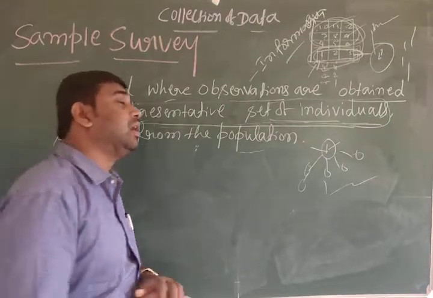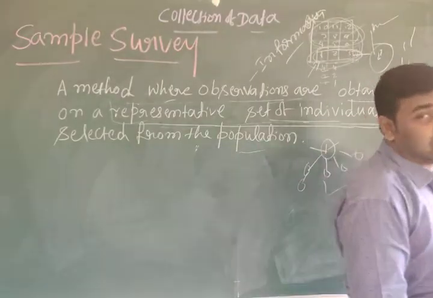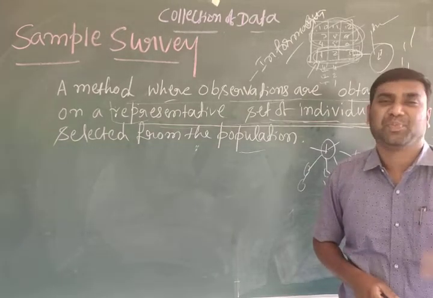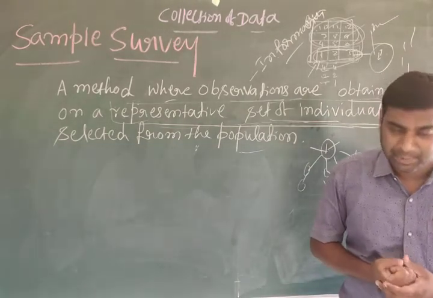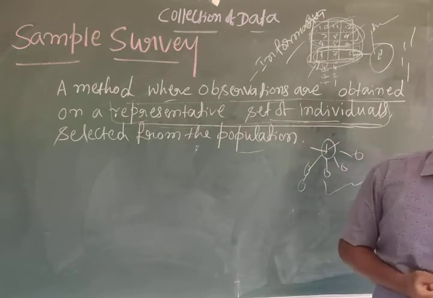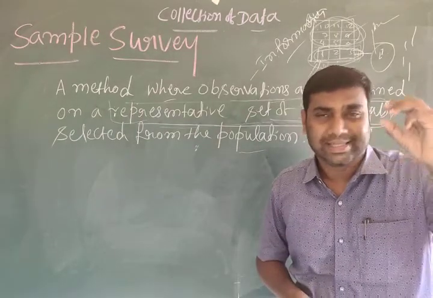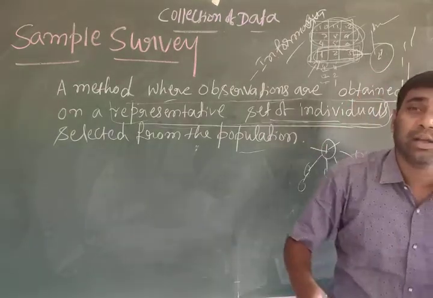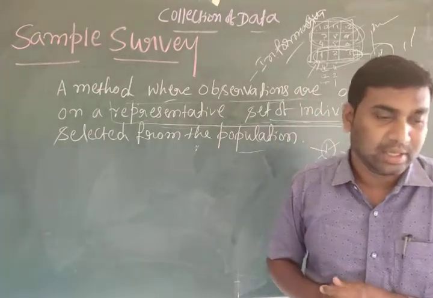But compared to the other methods, the sample survey is much less expensive. A good sample is generally smaller than the population.